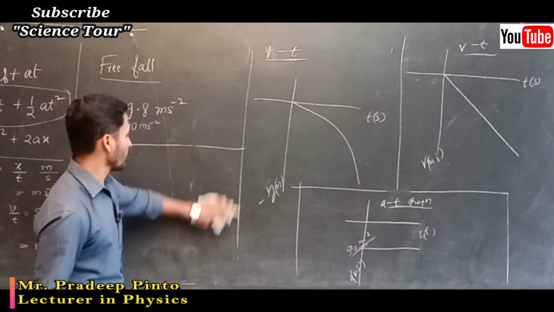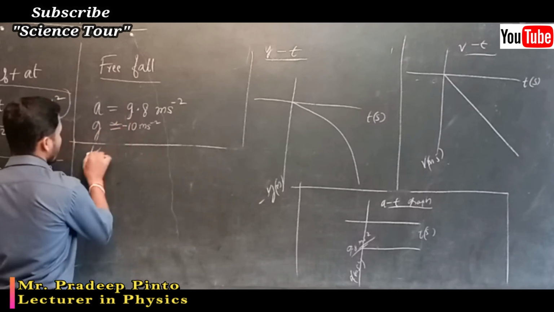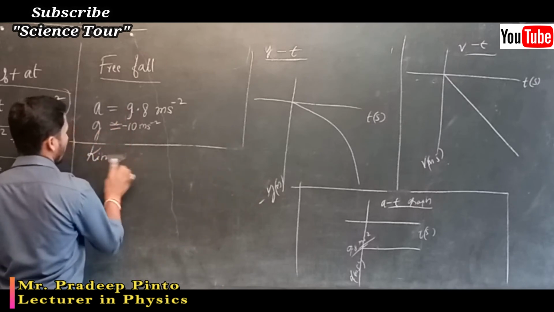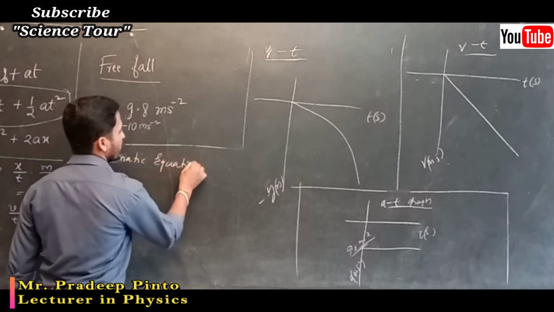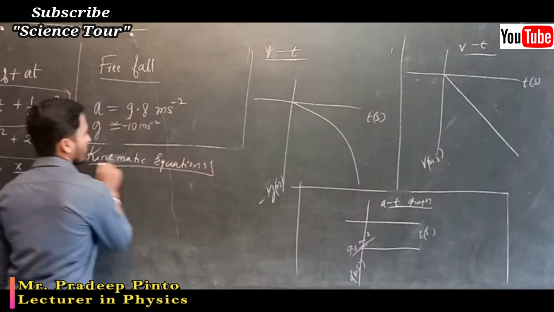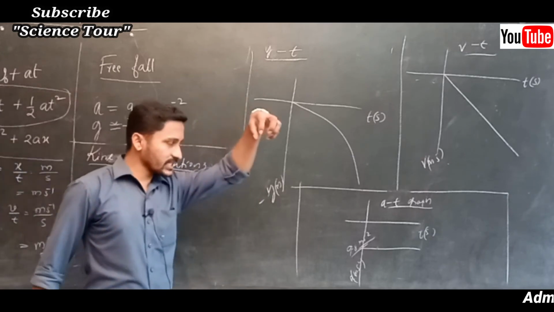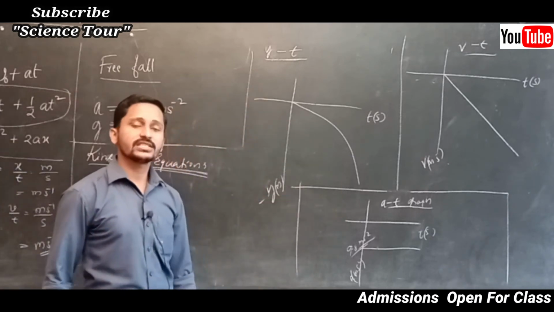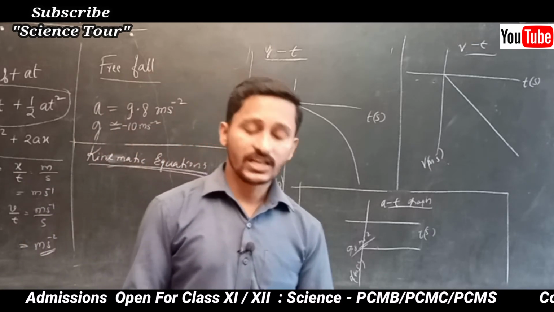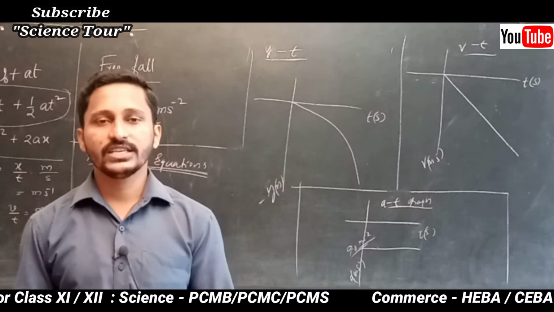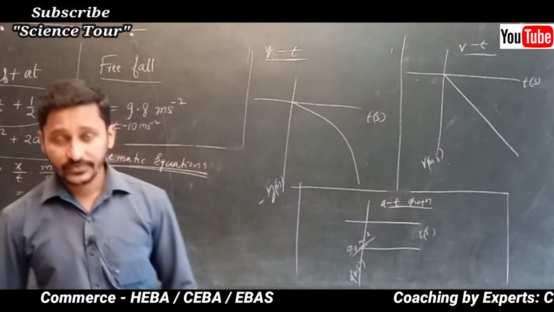Now if you write down the kinematic equations for free fall, how can we write them? We have three equations. Free fall means that the object which is falling is always at rest initially, which means the initial velocity is always 0. For an object which is under free fall, the initial velocity is 0.